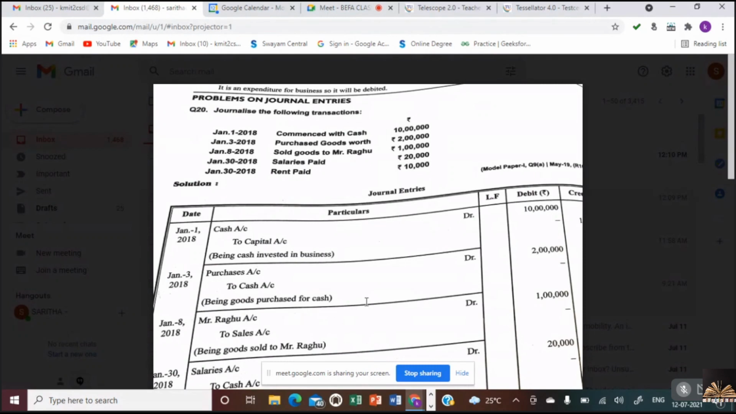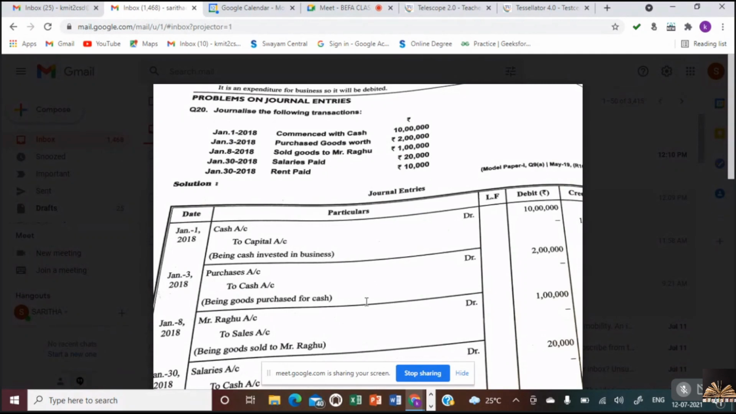Is it clear? Commenced business with cash 10 lakhs. What is coming into the business? As we are starting the business, cash is coming into the business. So cash account debtor to capital account. Where is it going? It's going to capital account. So this is the first transaction that has happened on January 1st. Are there any doubts in this transaction?